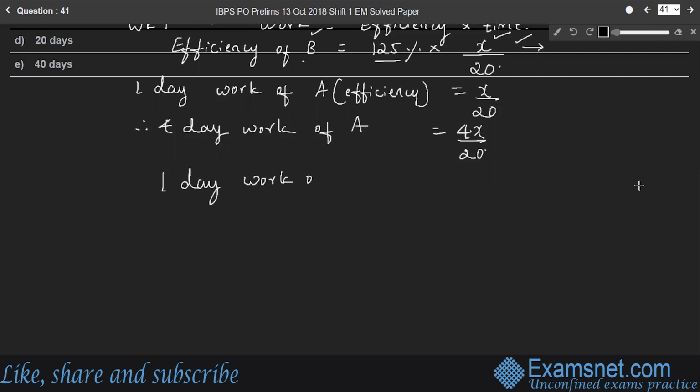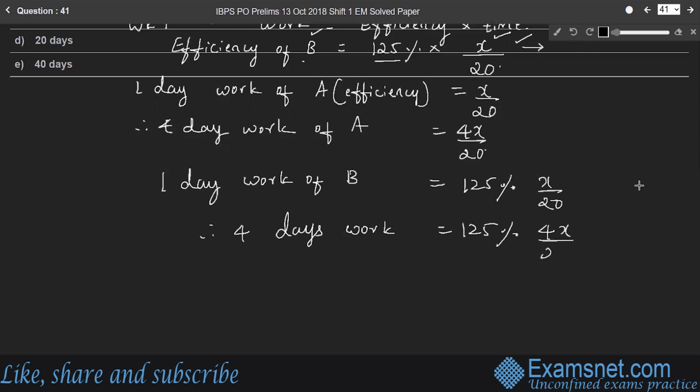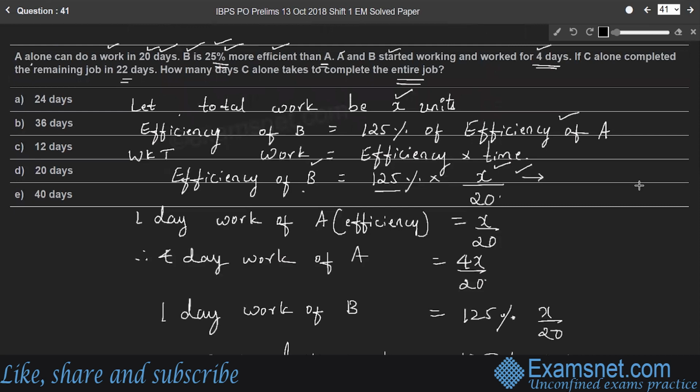One day's work of B means the efficiency of B is 125% of x by 20. Therefore, 4 days' work is 125% of 4x by 20. Right? Here they worked for 4 days, which means some amount of work has been done in 4 days. Therefore, total work.